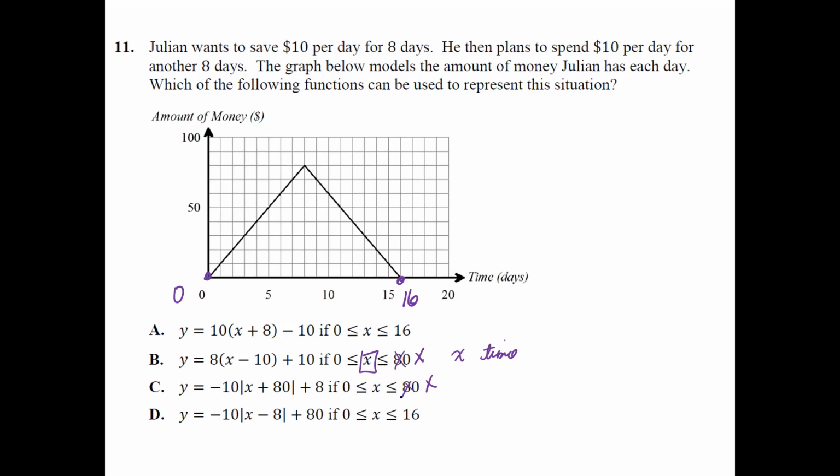So it can't be B or C. We're just going to cross those out. And then if I look at this part right here, which one could it be? x is the number of days, plus 8 times 10 minus 10, A.